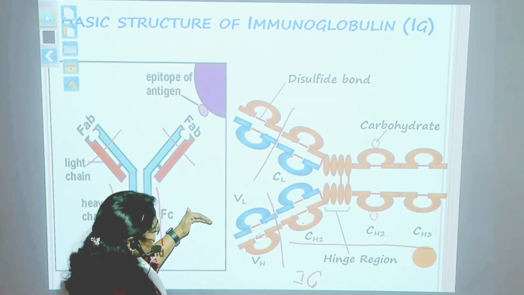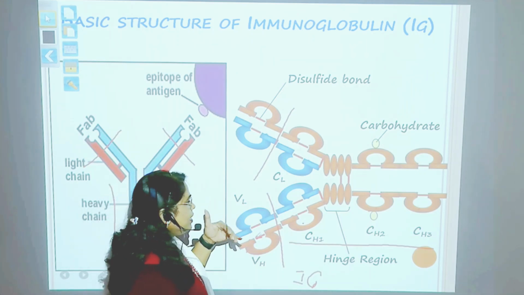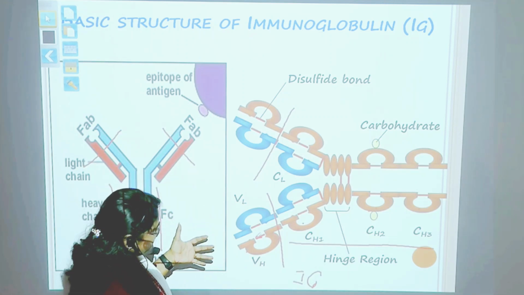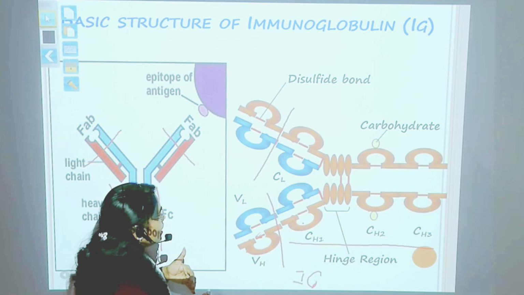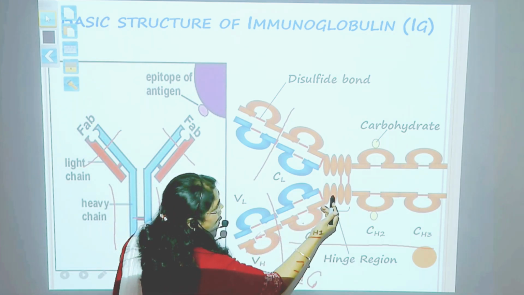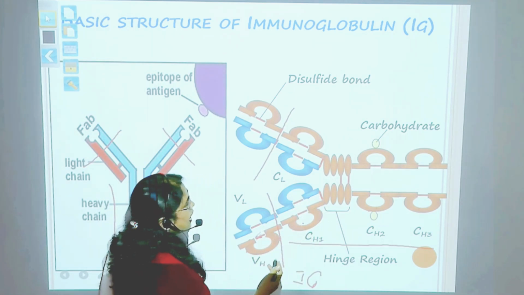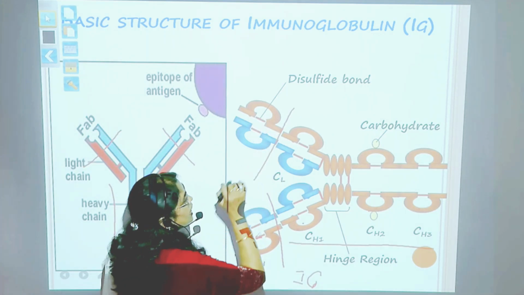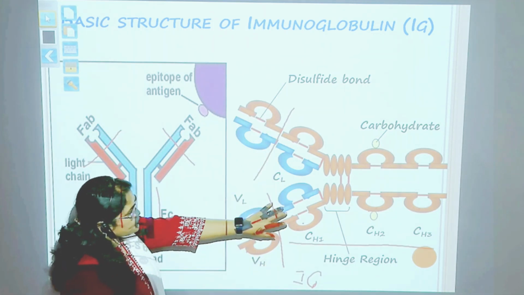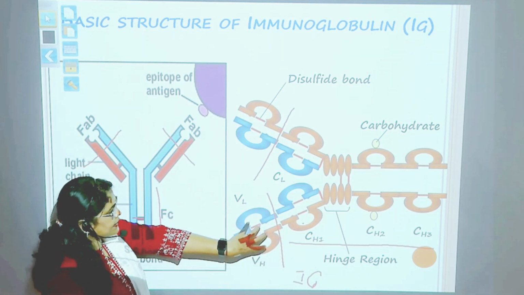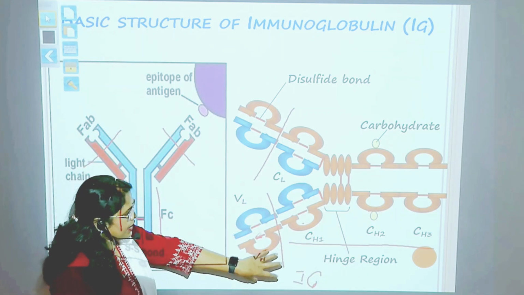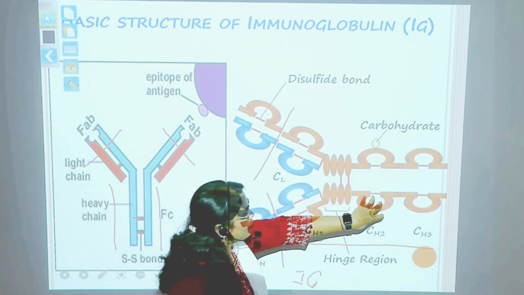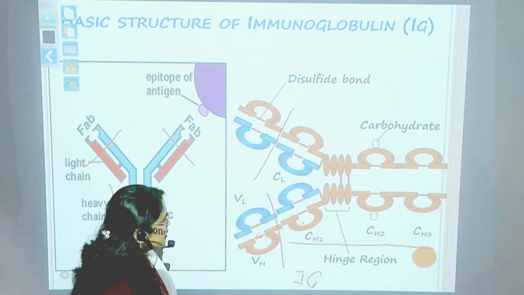As we have studied earlier, there can be interchain and intrachain disulfide bridges: between the two different heavy chains and the light chain, and within the same heavy chain and light chain. So immunoglobulin G will have one variable domain and 3 constant domains.